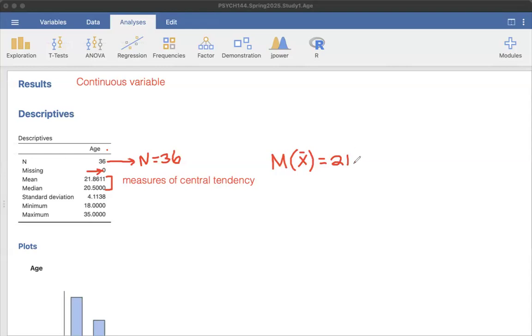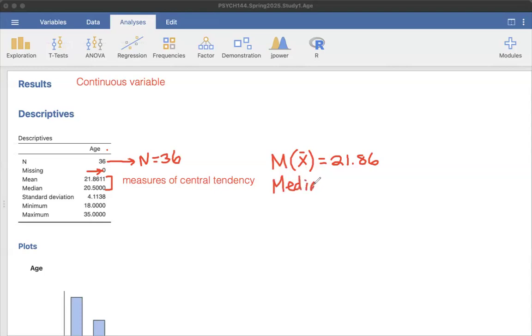I'm going to round it to two numbers after the decimal, so 21.86. This is telling me that if I were to add together everybody's age in the data set and divide it by 36, this is the number that I would get. You can kind of think of it as fairness. If everybody had the same number of years of age, this is what it would be based on the responses in this data set. Now the next one that we're looking at, the median.